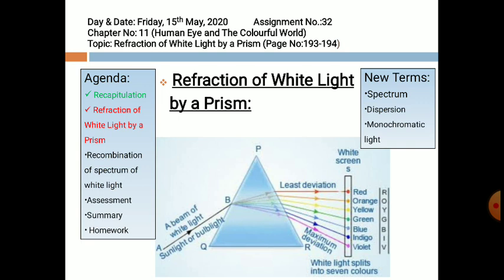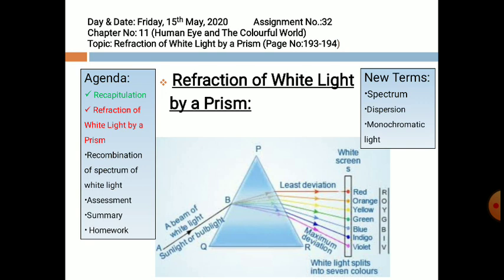These colors are in increasing order of wavelength. The wavelength of violet is minimum and that of red is maximum. So red is least deviated and violet is most deviated in white sunlight.